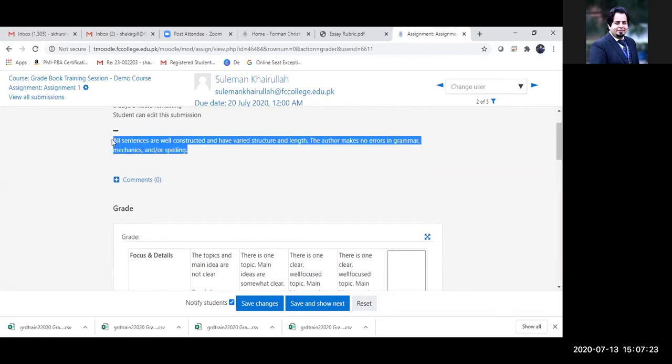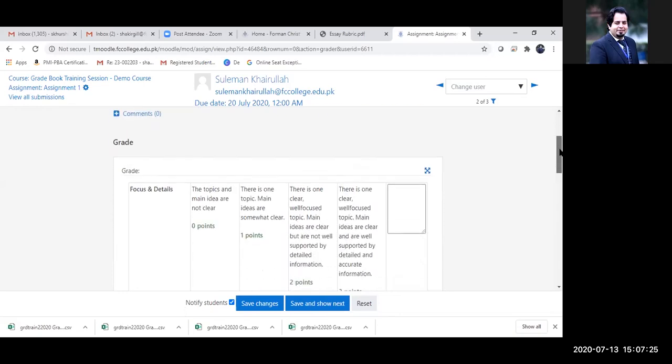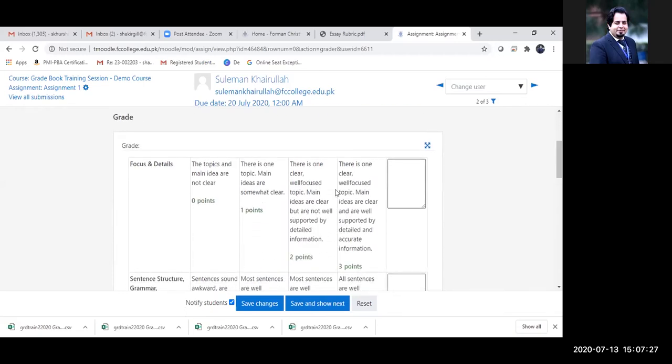That was a text for the assignment. And then accordingly, I can grade. So in terms of focus and details, Suleiman actually fulfills the third level. That is, there is one clear, well-focused topic, main ideas are clear, but are not well supported by detailed information. So I'm going to select that.